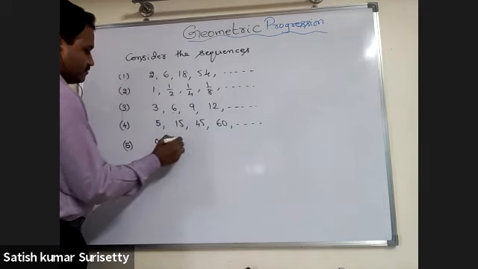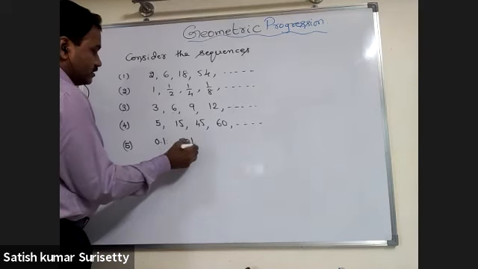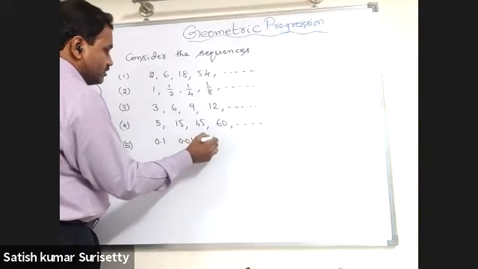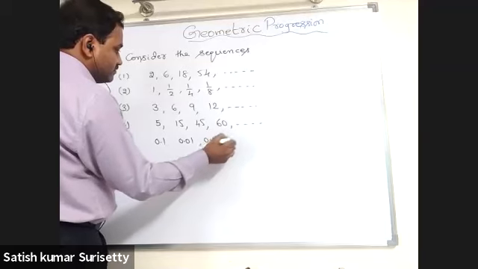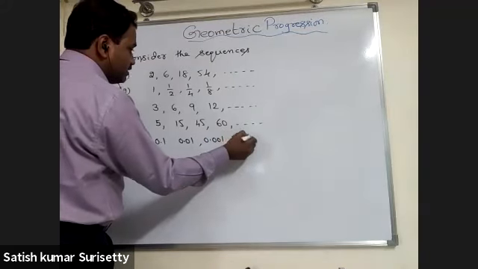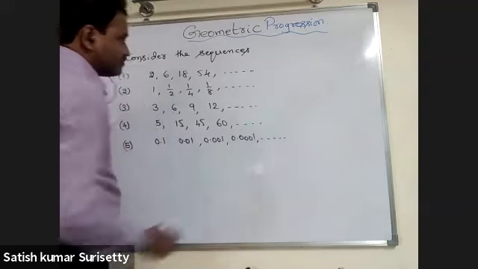Number 5: 0.1, 0.01, 0.001, 0.0001 and so on.